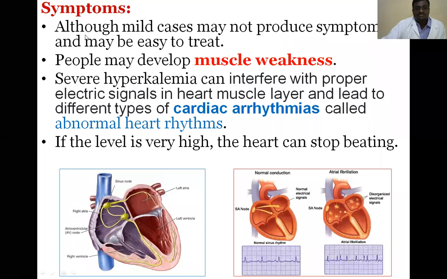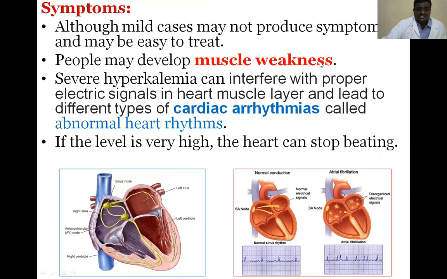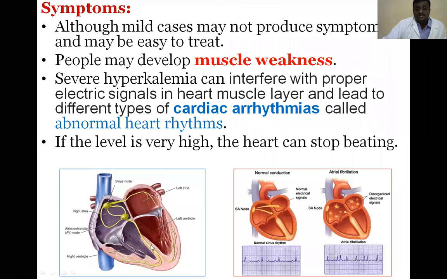The normal symptom is muscle weakness. Hyperkalemia can also interfere with the electrical signals from the heart to the muscle. Normally the heart beats on its own, even after death sometimes, because of pacemaker activity, which depends mainly on the action potential.